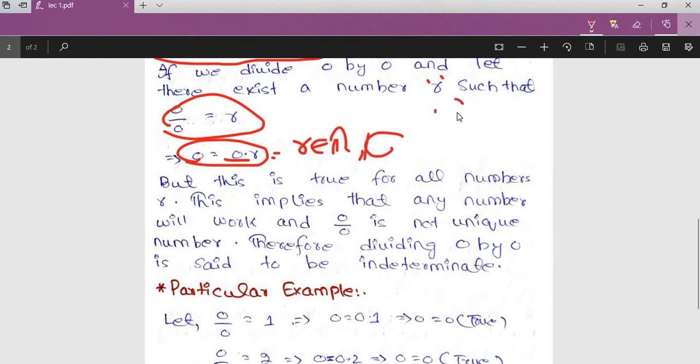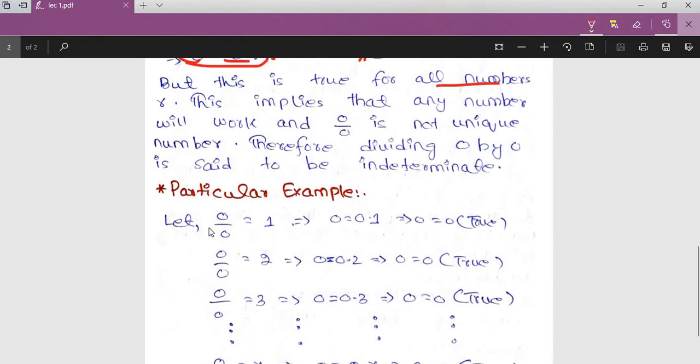If we divide 2, suppose, by 4, it will always answer us 1 divided by 2, or 0.5, half. It will answer us just 0.5. If it is answering us more than one number, then we can say that it is not unique, so this fraction is undefined. This fraction is not giving us a unique answer, so that's why we consider it as undefined. This is true for all the numbers r. This implies that any number will work, and 0 by 0 is not a unique number. Therefore dividing 0 by 0 is said to be indeterminate.